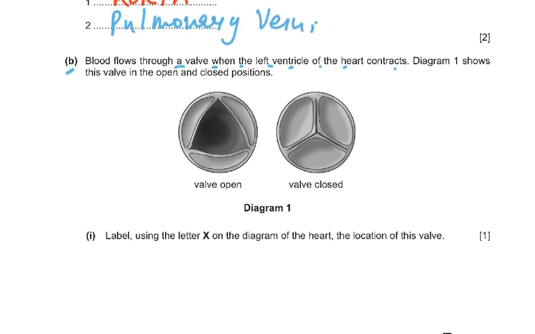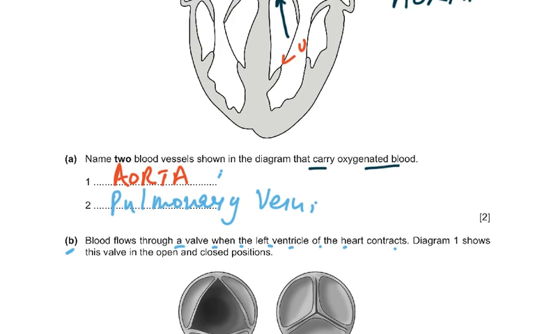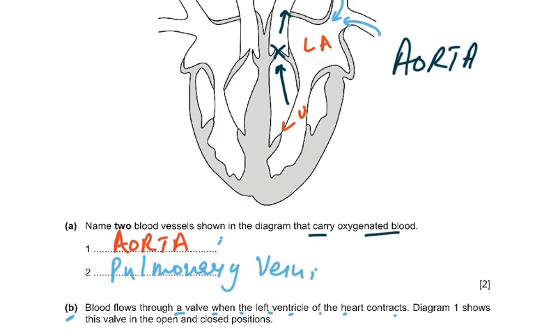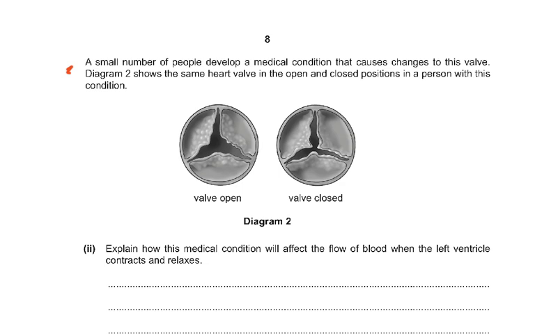There's only 1 mark, so you've labeled using X. We've written X here. I just colored it another color to make you all realize this is where the aorta is coming out. A small number of people develop a medical condition that causes changes in this valve. Diagram 2 shows the same heart valve in the open and closed position in a person with this condition. Valve open, valve closed. Doesn't look very good.